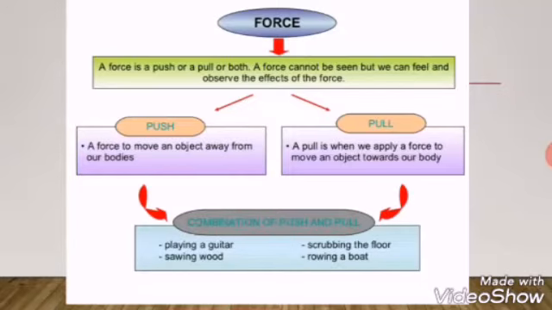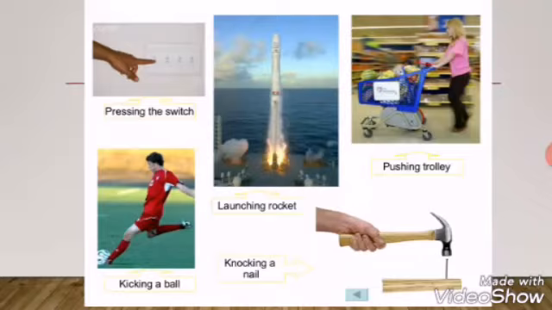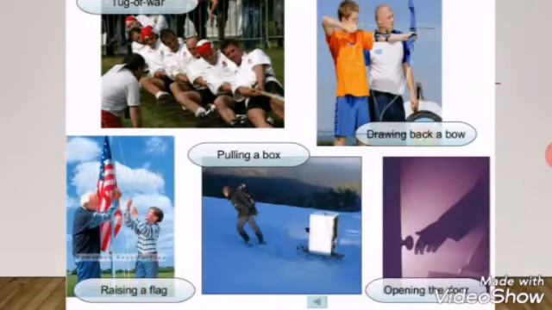So we saw what is force, what is push and pull, and the combination of push and pull. Here are some examples where we use both push and pull: pressing a switch, a rocket being launched, pushing a trolley in a supermarket, hitting a nail with a hammer, or kicking a ball. Here are some more examples: a tug of war, pulling a box, drawing an arrow, raising a flag and opening a door. All of these activities involve push or pull, or a combination of both.